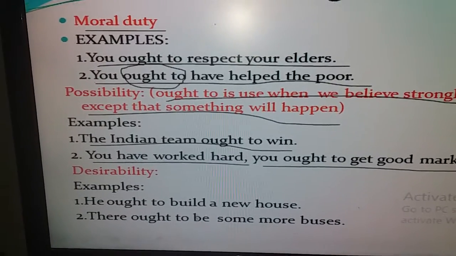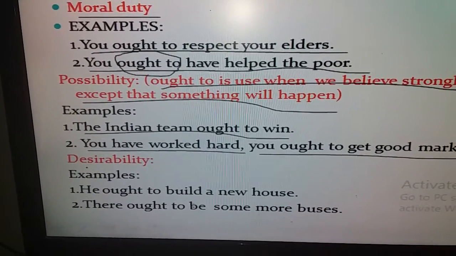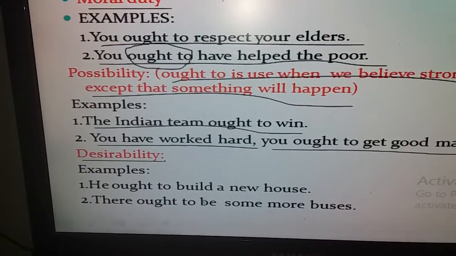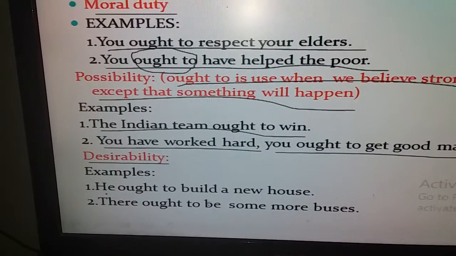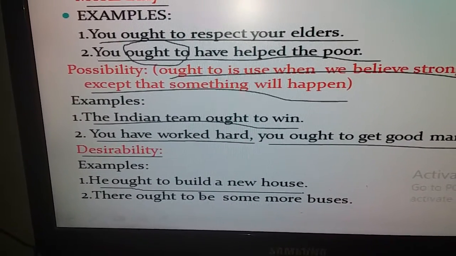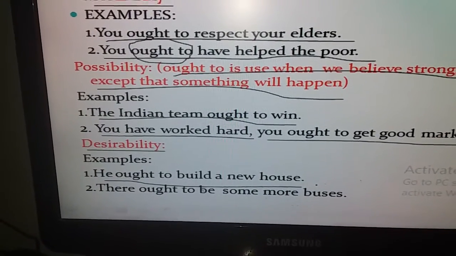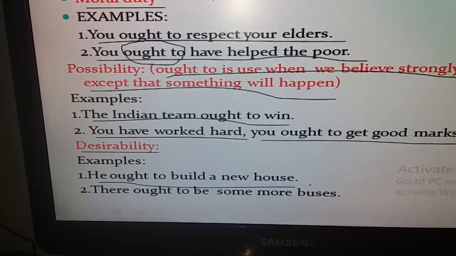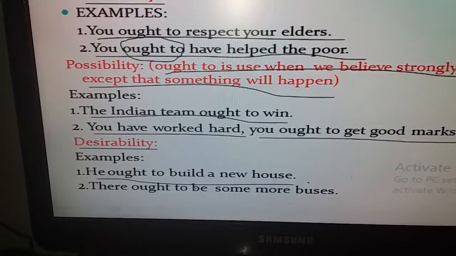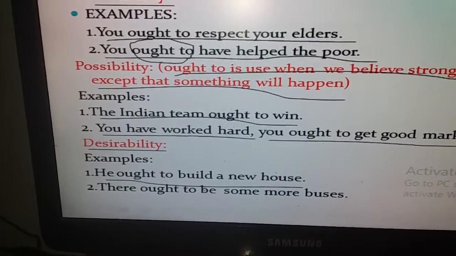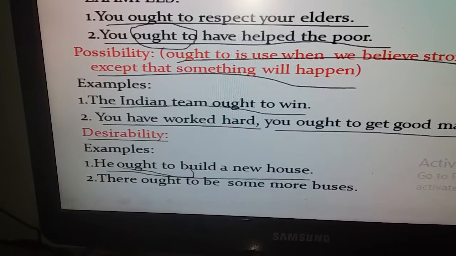We also use ought to for desirabilities. Just read the example. He ought to build a new house. That means it is desirable that he should build a new house. To show this desirability, again we have used ought to here.